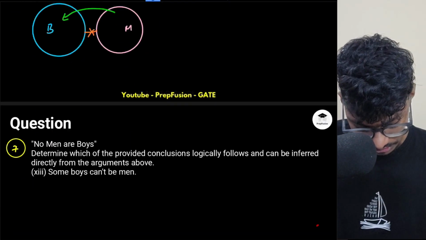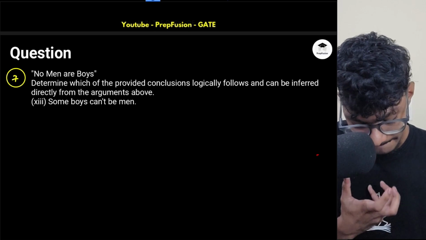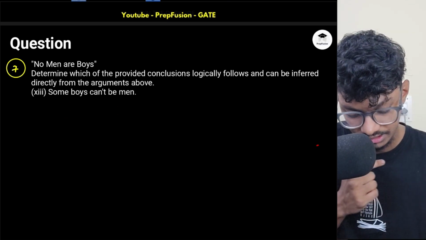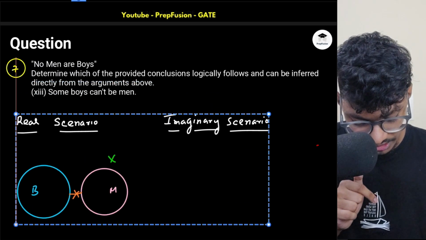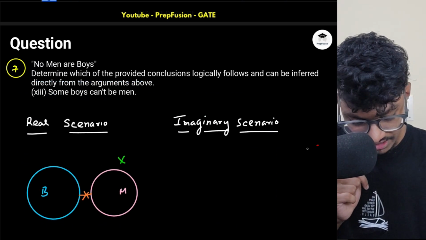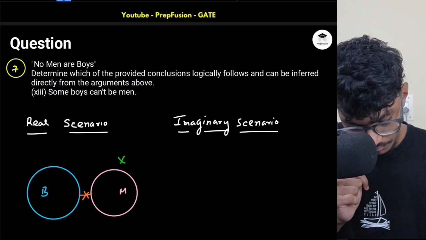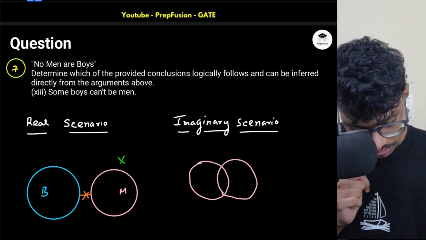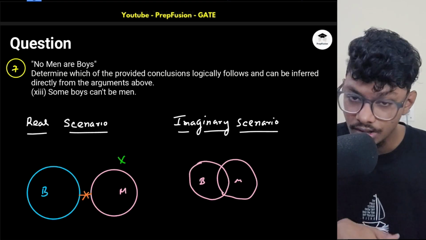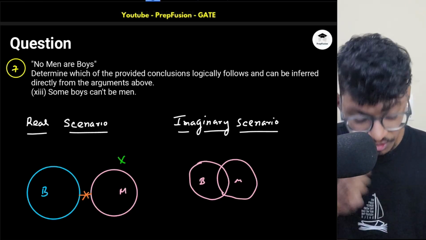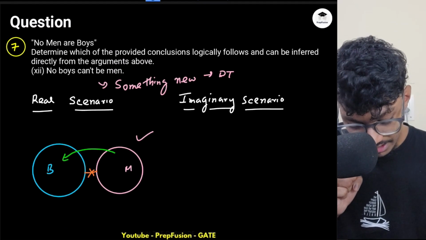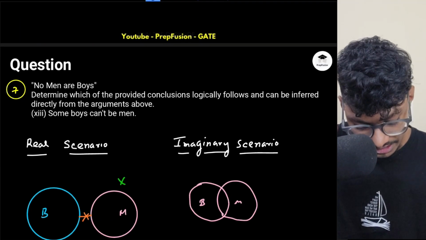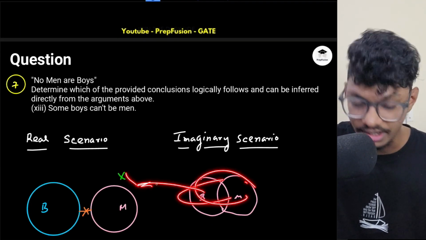Some boys can't be men. So okay, this statement again. Some boys, actually no boys can't be men, right? So according to this particular statement, it can have a scenario where this is the possible scenario, right? Where some boys can't be men. But actually no, I know this for sure, no boys can't be men. So here no boys can't be men, this diagram was agreeing, right? But here this diagram is disagreeing. Okay, this diagram is not agreeing with this, right?